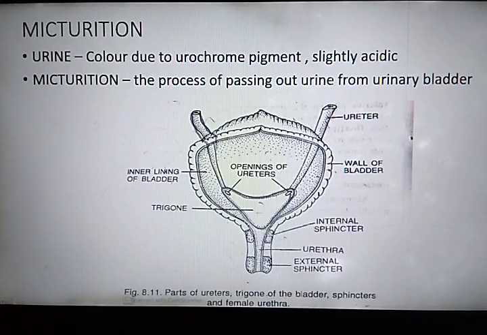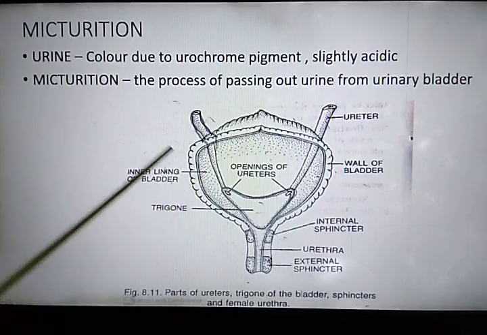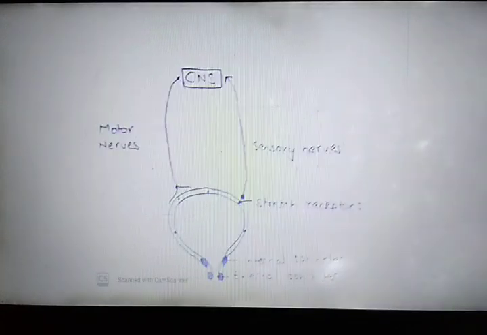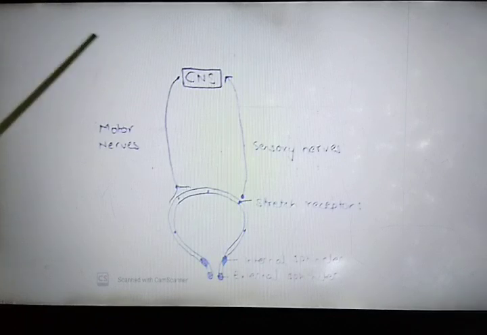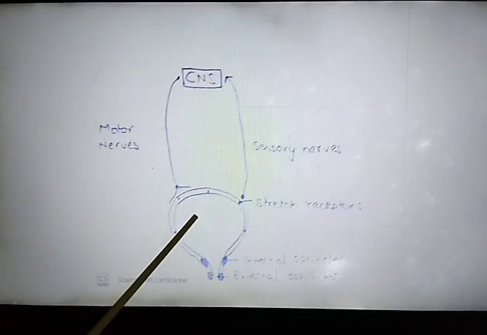Next topic is micturition. The process of passing out urine from the urinary bladder is known as micturition. And how this occurs, let's study about it. Now, urine formed by the nephron is carried through the ureter into the urinary bladder.